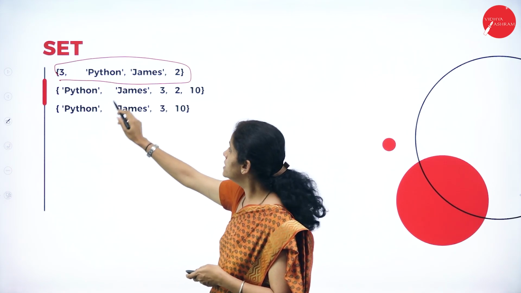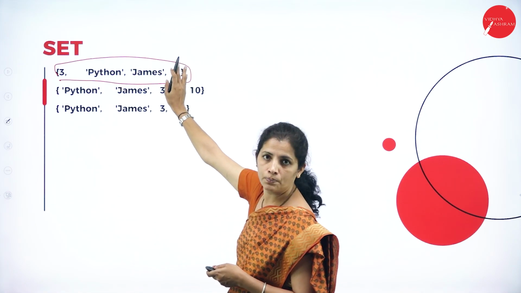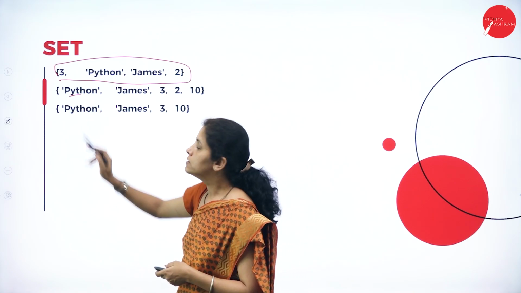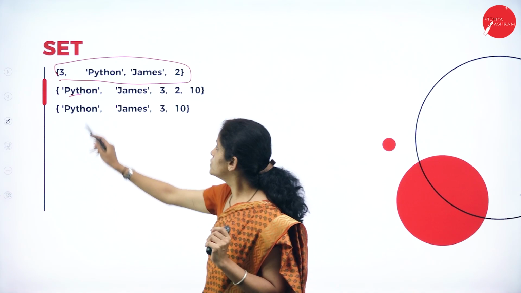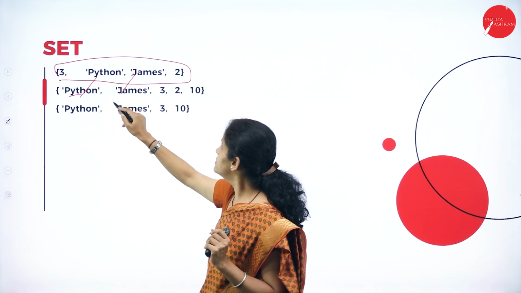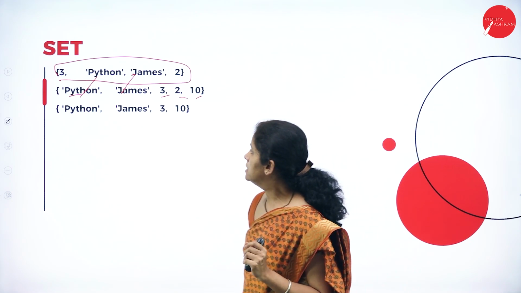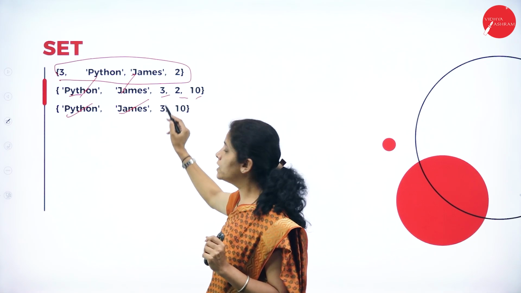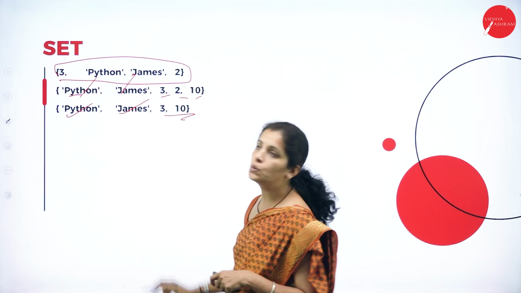While printing, I got 3 and 2. The second time, after adding 10, the order of displaying values is very different here. So I got 2, 3 and 10. Next, I am going to remove the value 2. See, I don't have 2 here.